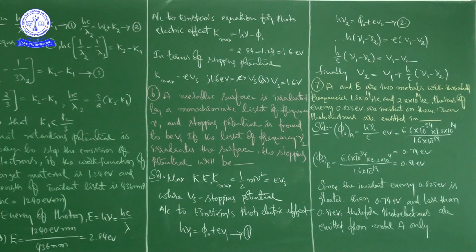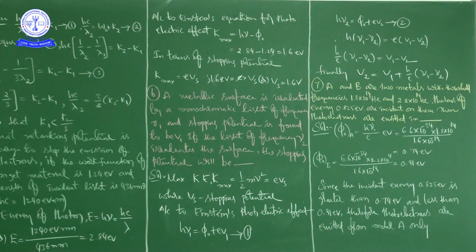So maximum kinetic energy K maximum is equal to half mv square. That it is not nu, it is V. Half mv square is equal to E into Vs. Even from here also we got it. Here E is the charge of electron, and Vs is the stopping potential, right? After that, we are taking Einstein's photoelectric equation.